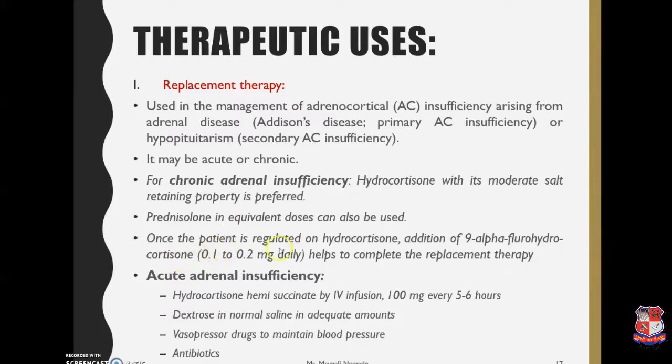Once the patient is regulated on hydrocortisone, addition of 9-alpha-fluorohydrocortisone at a dose of 0.1 to 0.2 mg daily helps to complete the replacement therapy. In case of acute adrenal insufficiency, hydrocortisone hemisuccinate by IV infusion is preferred. Dextrose and normal saline in adequate amounts are also preferred. Vasopressor drugs to maintain the blood pressure are also used, and antibiotics are also used.